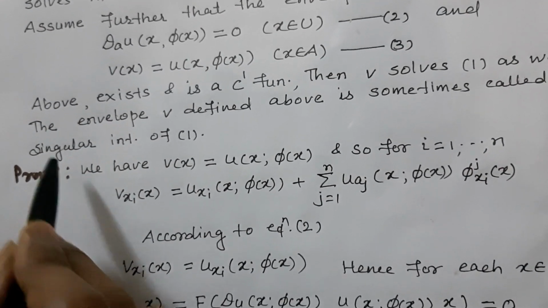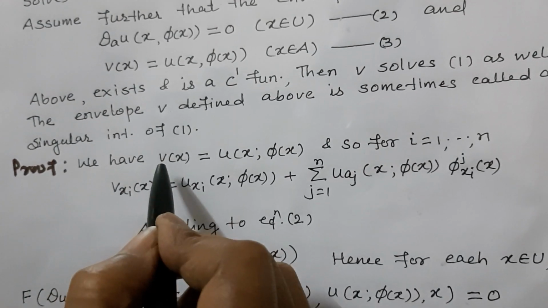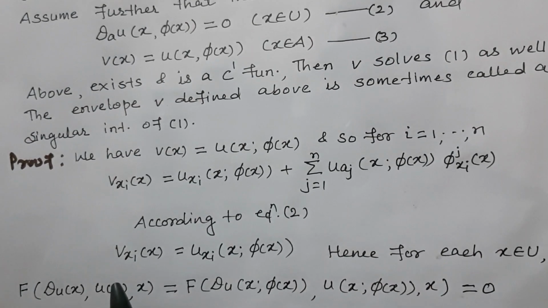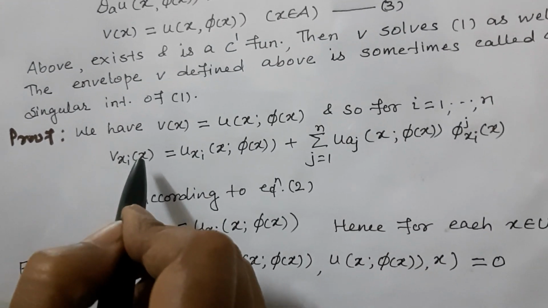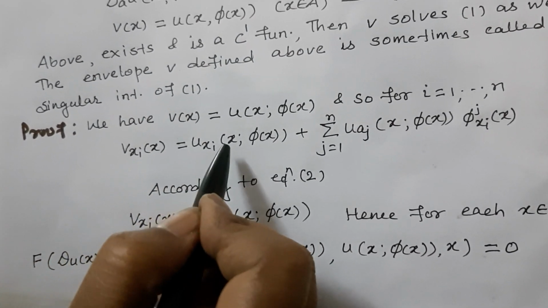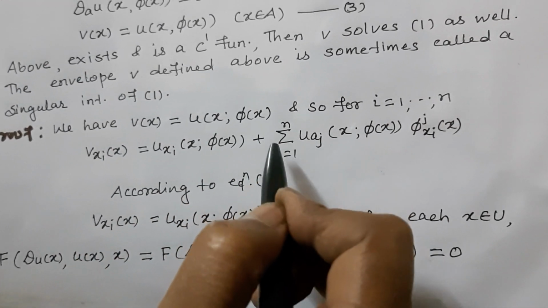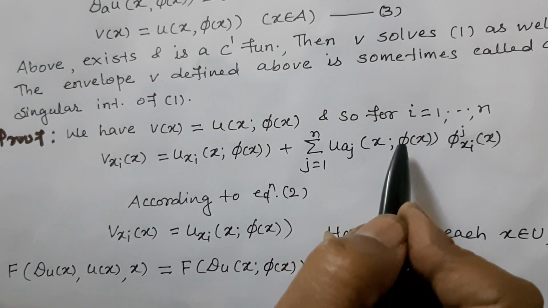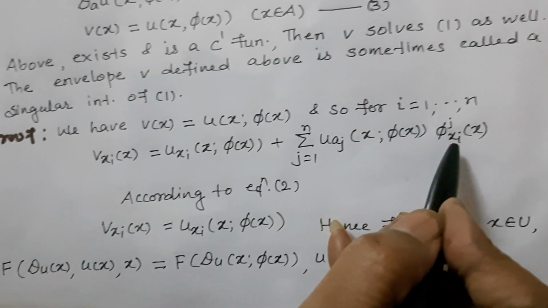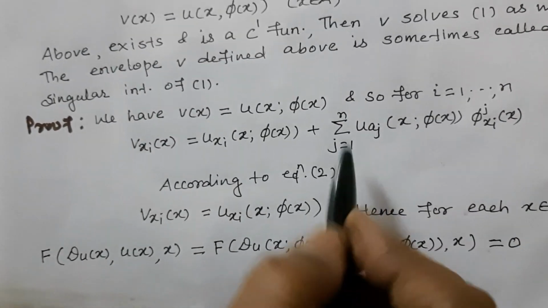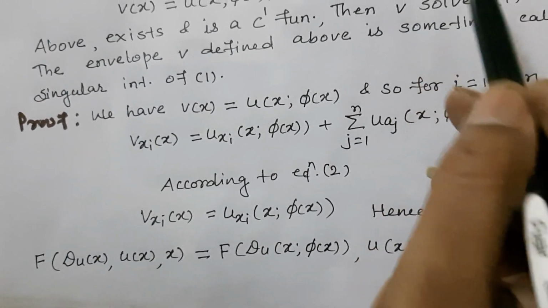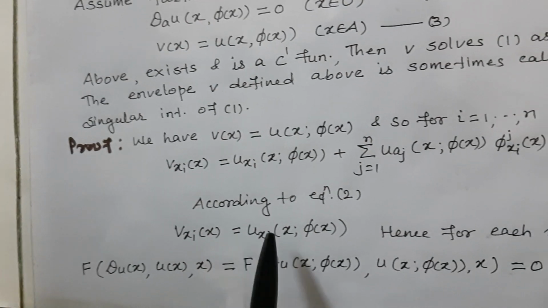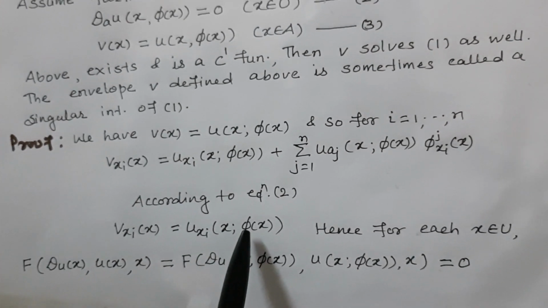Proof. We have v of x is equal to u(x, phi(x)). So for i is equal to 1 up to n, v_xi(x) is equal to u_xi(x, phi(x)) plus summation j is equal to 1 up to n u_aj(x, phi(x)) phi_j_xi(x). According to equation 2, that value is equal to 0. So v_xi(x) is equal to u_xi(x, phi(x)).